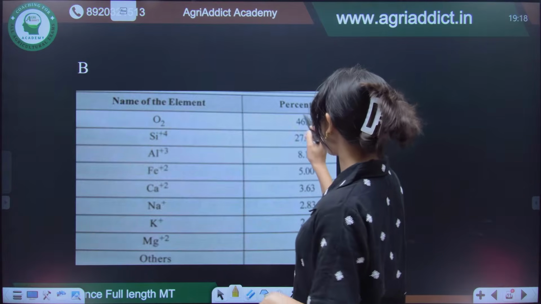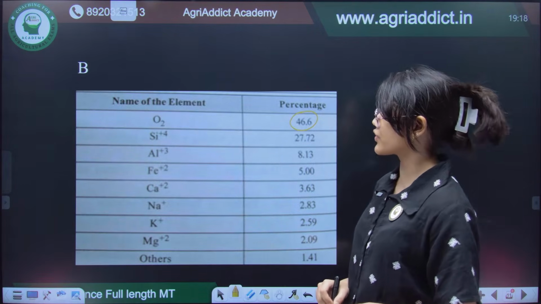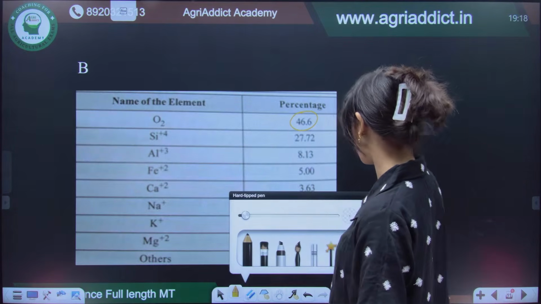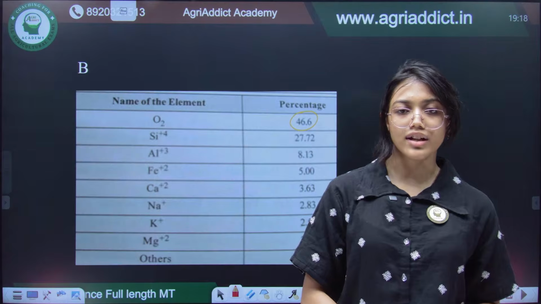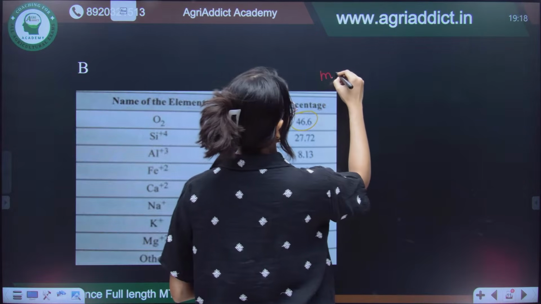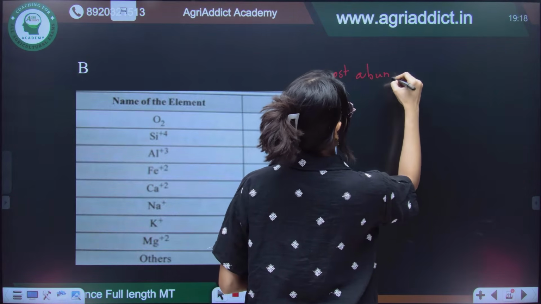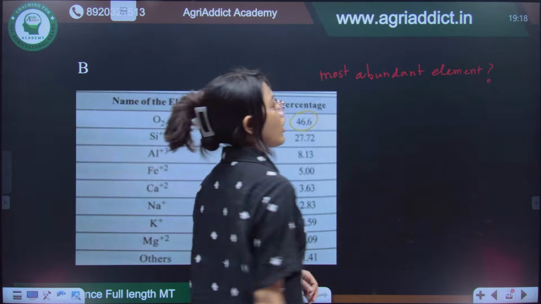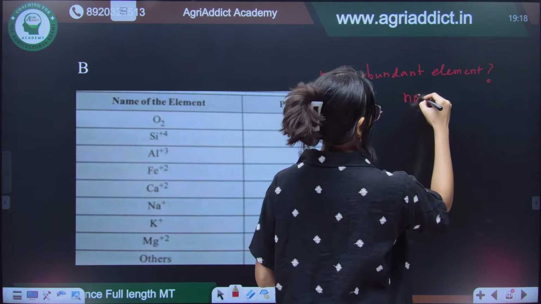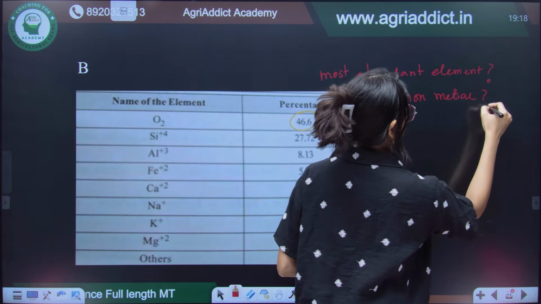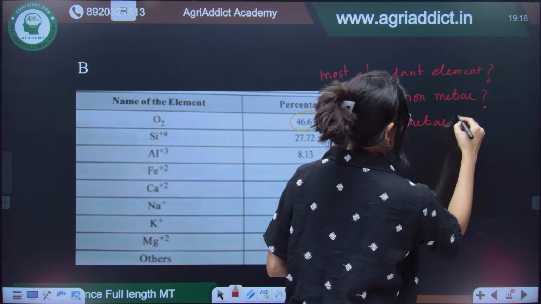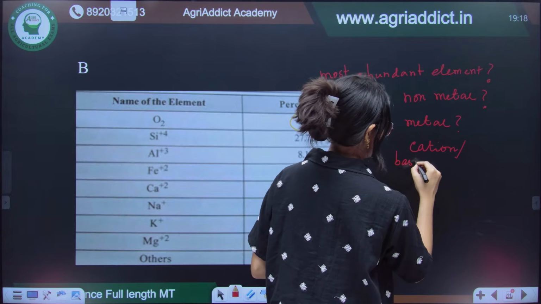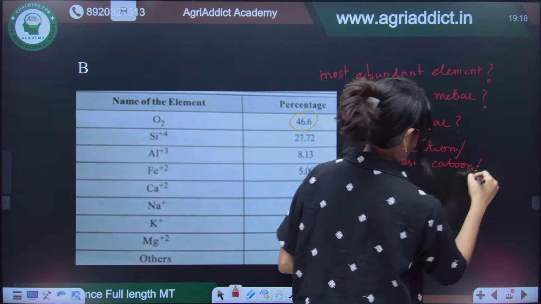See, the percentage of oxygen is 46.6%. Very, very important. Then comes silicon, that is 27.72%. So from here also questions can come, like which is the most abundant element on the Earth's crust? Which is the most abundant non-metal? Which is the most abundant metal? And which is the most abundant cation, or basic cation, or exchangeable cation?